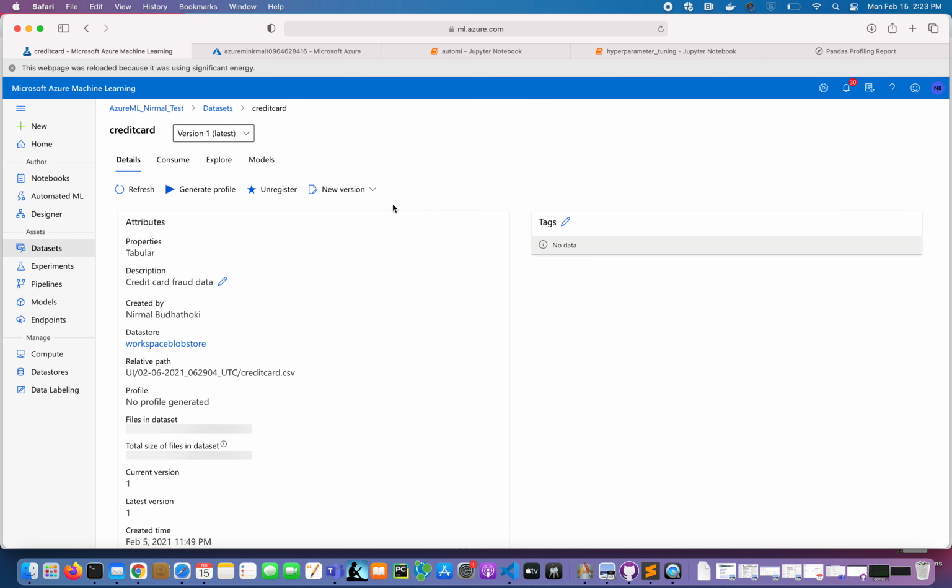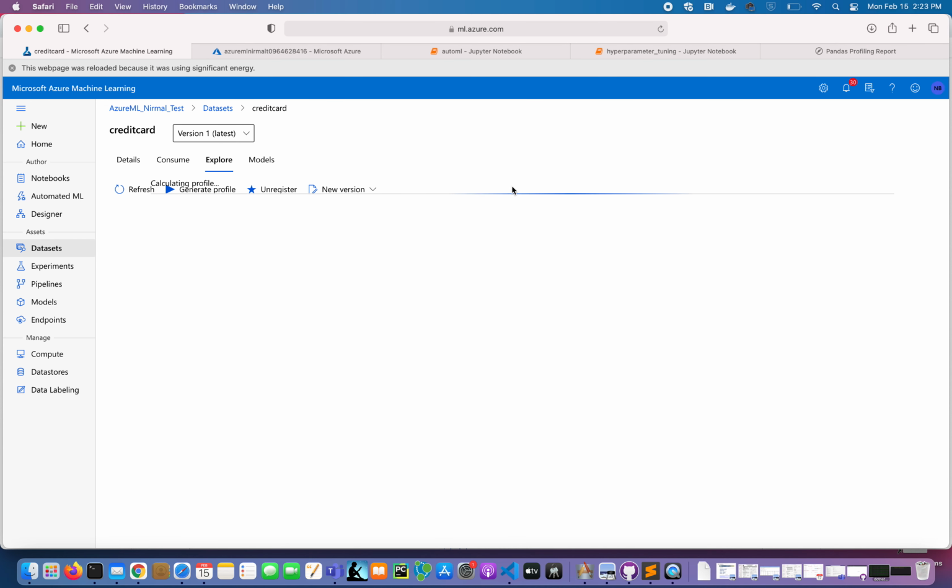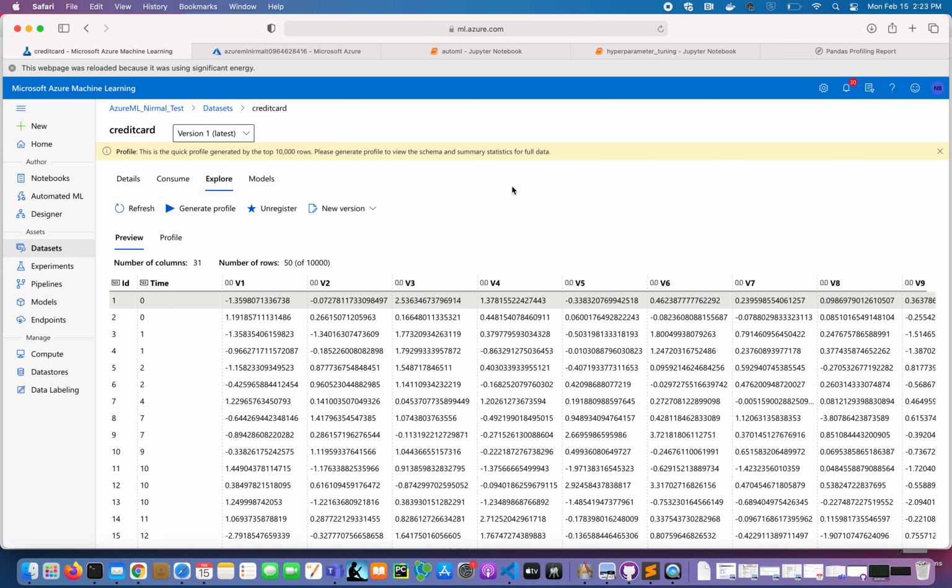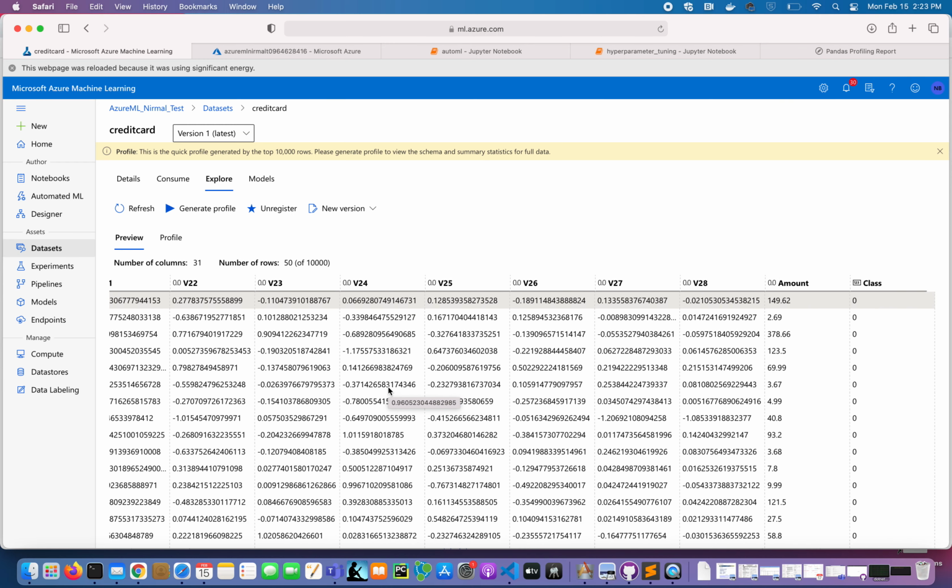set. This is the one that I uploaded. You can explore it. The dataset contains transactions made by European customers in September 2013. For privacy reasons, the column names are hidden, and all the columns have already been transformed by PCA. There's V1 to V28, 28 of them, and there are additional columns, time and amount of transaction. You can look at it here. The output variable for us will be class, 1 being fraud and 0 being non-fraud.